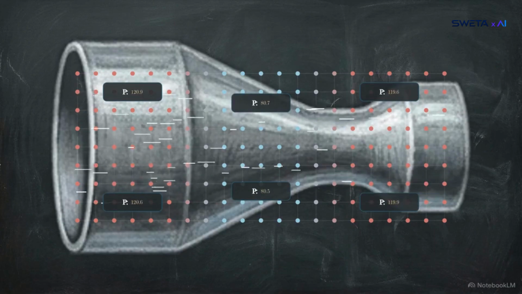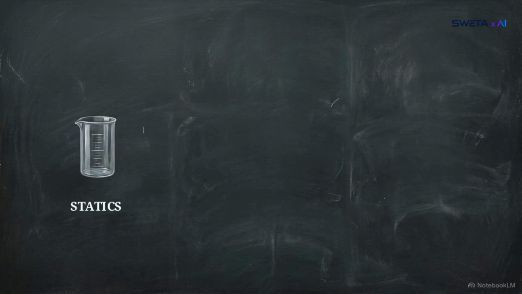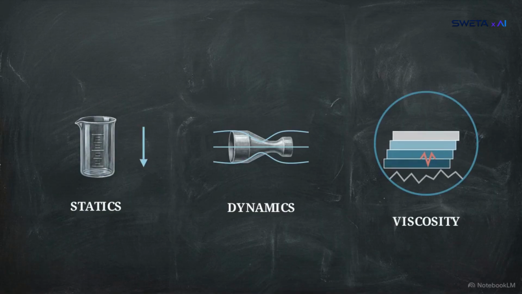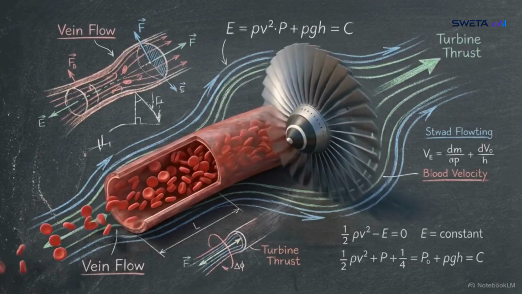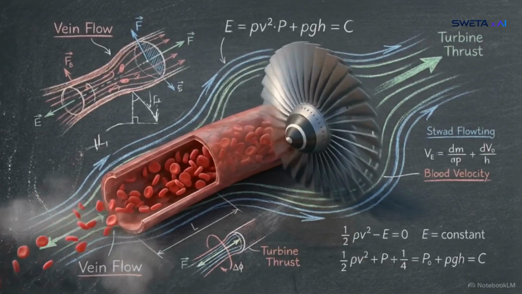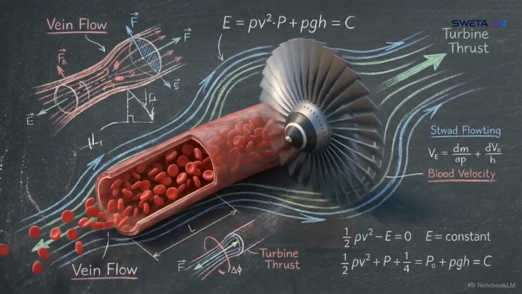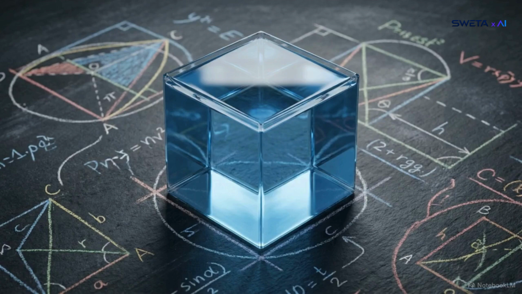as it flows. We will build this mental model step by step, starting with the mechanics of fluids at rest, then observing the laws of motion, and finally introducing the friction of the real world. Mastering these rules allows us to predict everything from the blood pumping through your veins to the aerodynamics of a jet in flight. Let's start with the simplest state, a confined fluid, completely at rest.